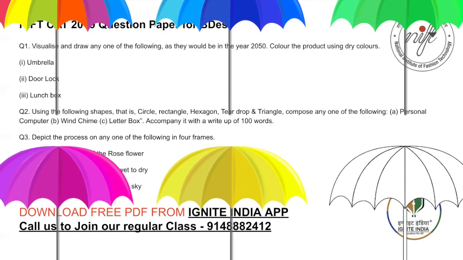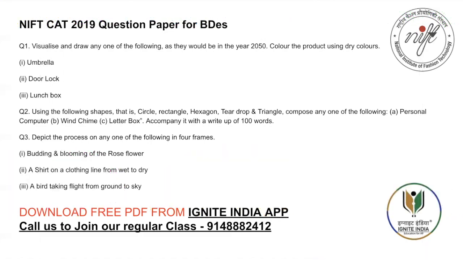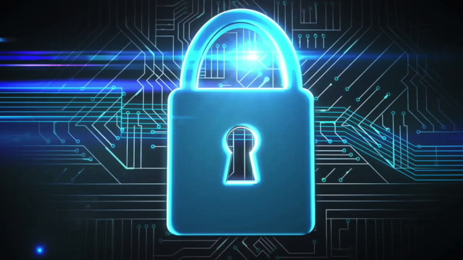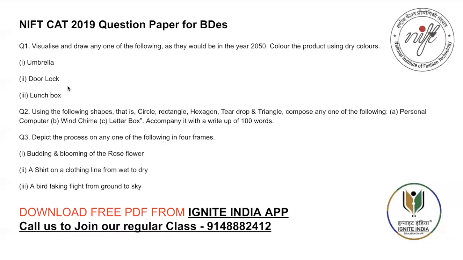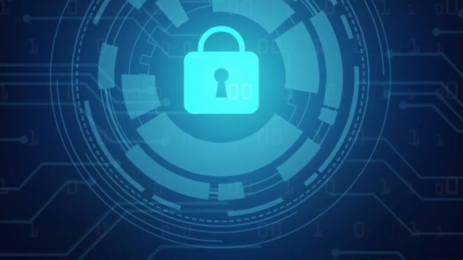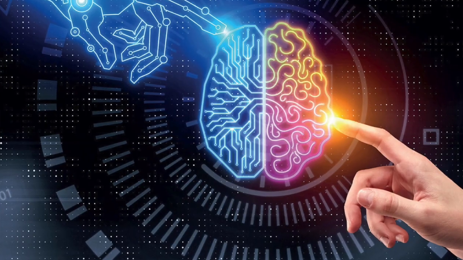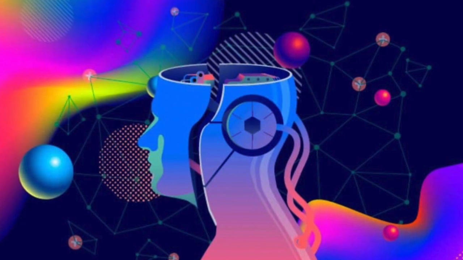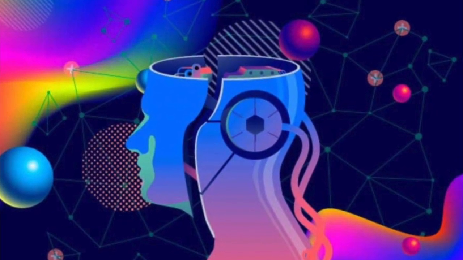Umbrella, door lock, lunchbox. Now see, 2050 is futuristic. When I saw this door lock, maybe this will be more futuristic, where in this lock you can combine design and technology.